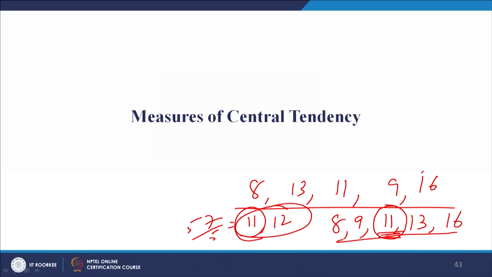For example, in this case, had it not been 16 but something around 13 or 14, or if you add another variable, suppose one family is consuming 30 slices. Then 57 plus 30 is 87, and 87 divided by 6 is almost 15 slices. Suddenly the number of slices has grown from 11 to almost 15. This is a problem with the mean: the mean is affected by extreme values.